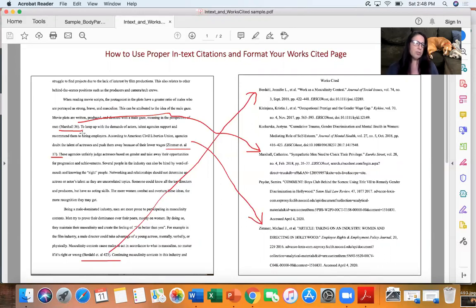Okay, so also notice that she paraphrased. She did not use any quotations here. You don't want your essay to be quote heavy. Paraphrase more than you quote. If you could put the idea in your own language, try to do that. If there's nothing special about the way it's worded, then paraphrase as much as possible. If you do quote, try to quote just parts of the sentence, not a full sentence. So try to get in the habit of doing that.